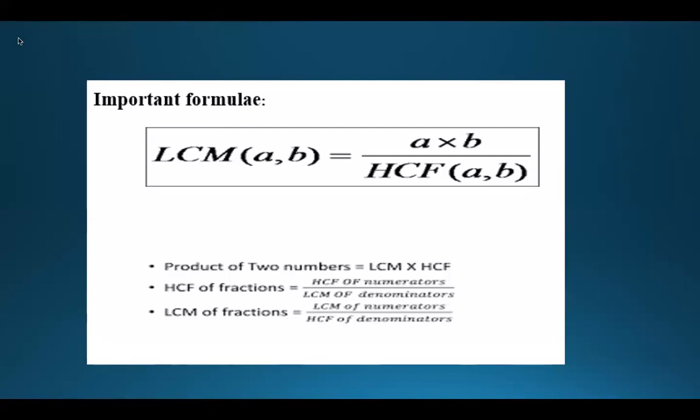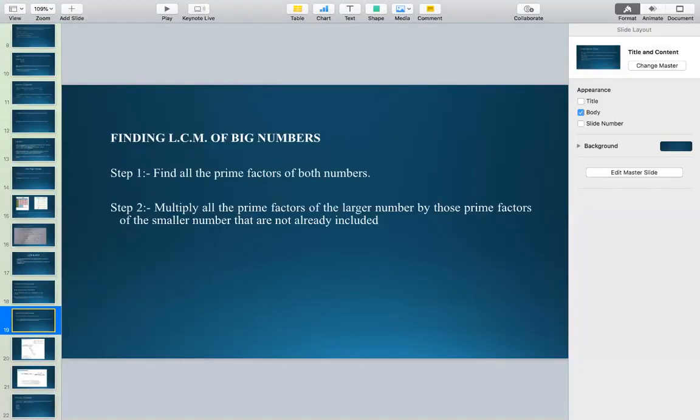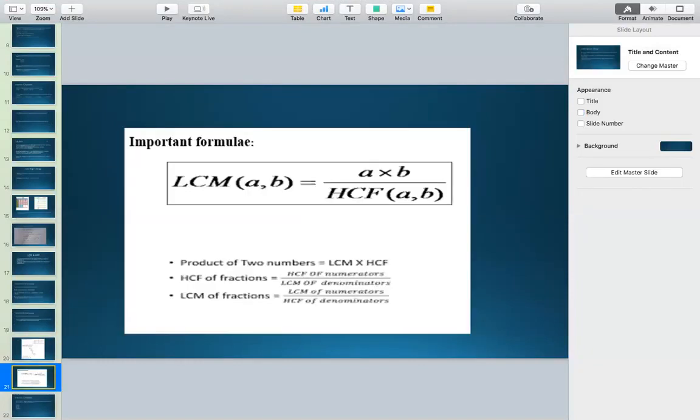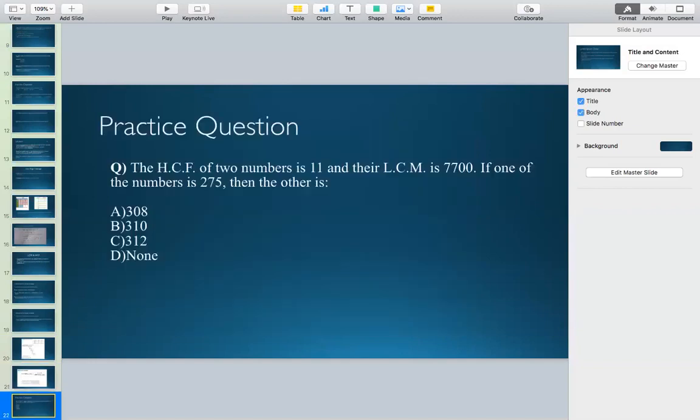Guys, you know how to find LCM, right? Please revise that part, and please note down these 3-4 formulas: product of two numbers, LCM into HCF, how to find the highest common factor of fractions, and how to find the LCM of fractions. Okay, and based on this, I have a question for you on the screen. Please try to solve this question. You'll get only 30 seconds.